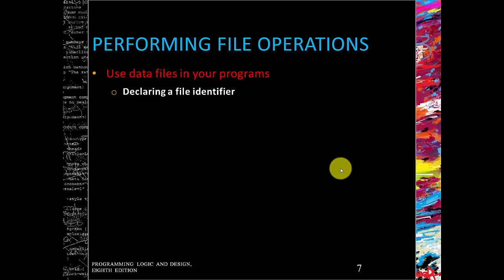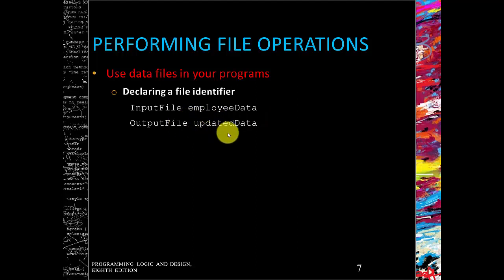The first operation is declaring a file identifier. We do that as such. We do an input file identifier, which will be employee data, and we'll have an output file, updated data. These identifiers are internal to the program, and please note that they are capitalized in the program for our input and our output.